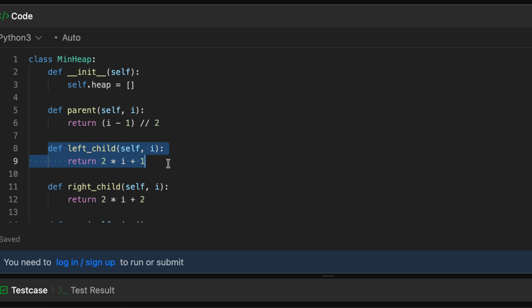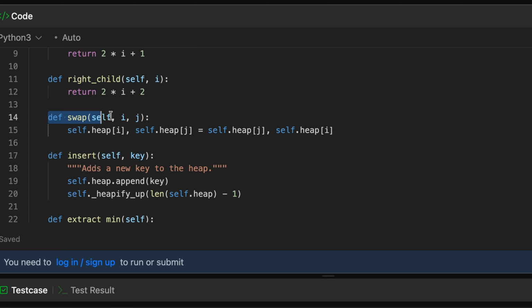And then here we have the function to get the left child node. As you can see here, 2 multiplied by I plus 1. We are returning that index. Here we have the function to get the right child node. 2 multiplied by I plus 2. So here is the swap function.